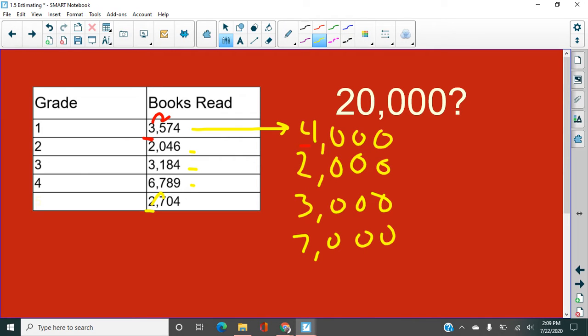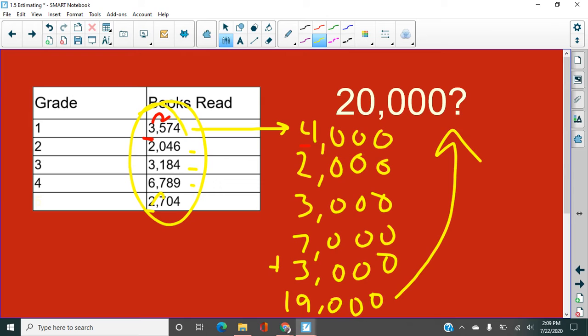Well, that would round up though, because seven would give it a shove. So that would be 3,000. Okay. And then I can add these up. And adding these up is a whole lot easier than adding up those numbers, right? 4 plus 2 plus 3 is 9, plus 7 more is 16, plus 3 more is 19. So 19,000. So my estimate is that no, the kids did not read 20,000 books yet.